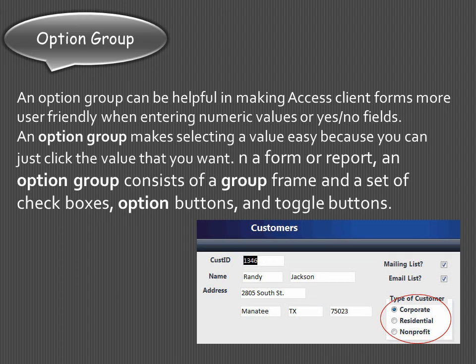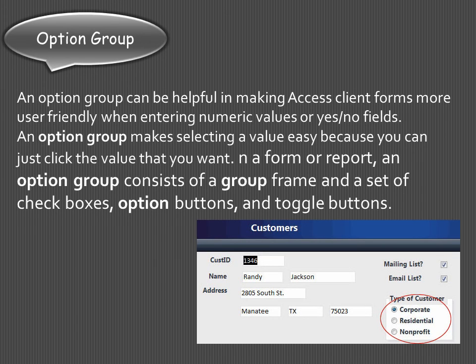Next is option group. An option group can be helpful in making access client forms more user friendly, whenever you are entering numeric values or yes or no fields. For example, if you have to choose the gender, as we discussed in the previous tutorial, male, female, other, or we have to choose the value true or false, or a value as given in the example in the customer form, the type of customer.